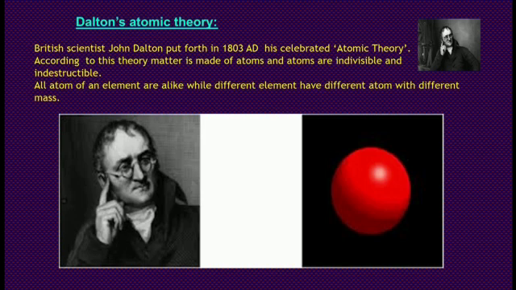Let's see what it is. British scientist John Dalton put forth in 1803 AD his celebrated atomic theory. According to this theory, matter is made of atoms, and atoms are indivisible and indestructible. All atoms of an element are alike, while different elements have different atoms with different mass.